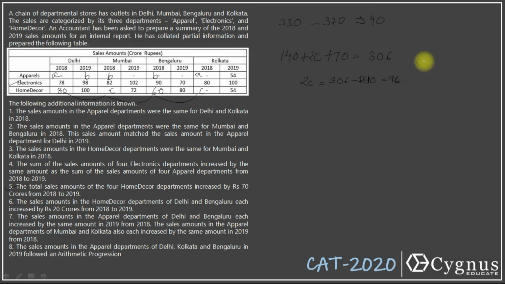96. That means the value of C must be equal to how much? 48. So I got these two missing values. Now I need to find the values of A and B only. Fine. What's the next clue?